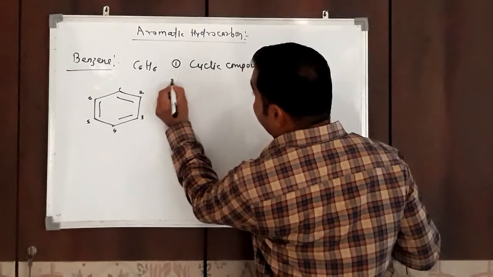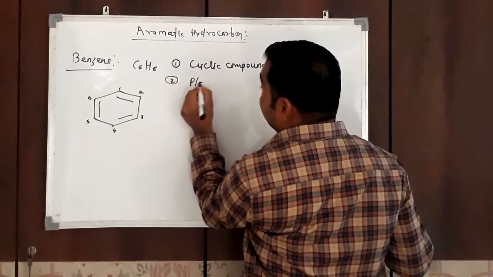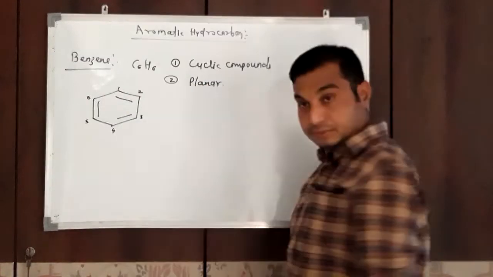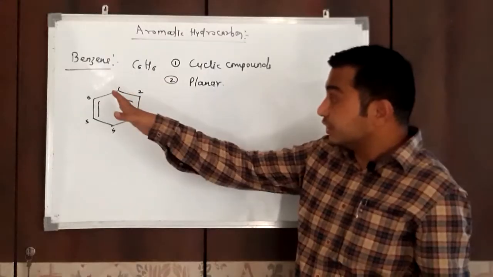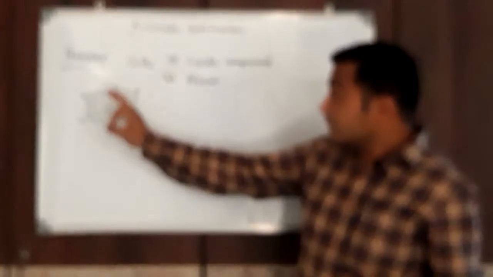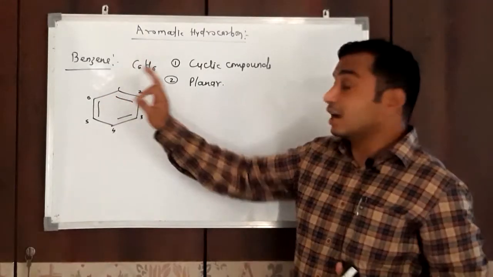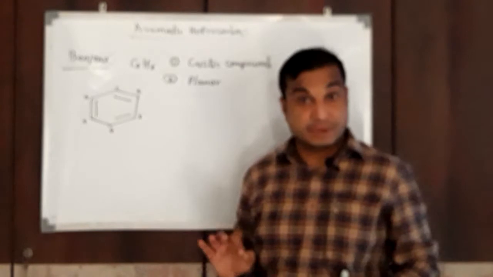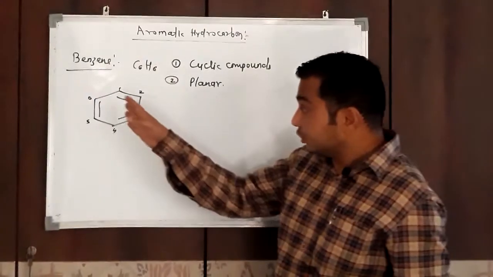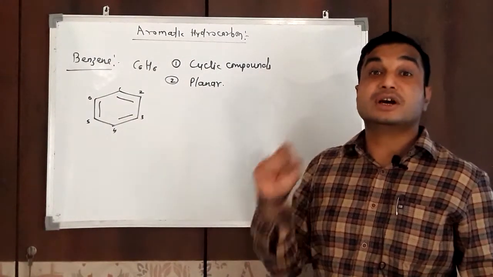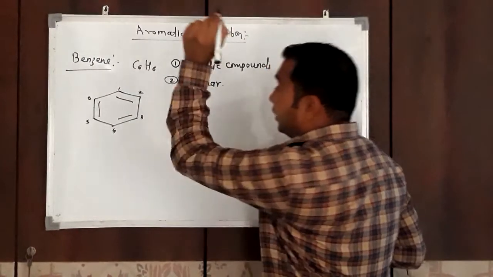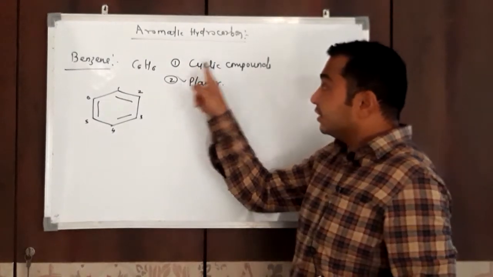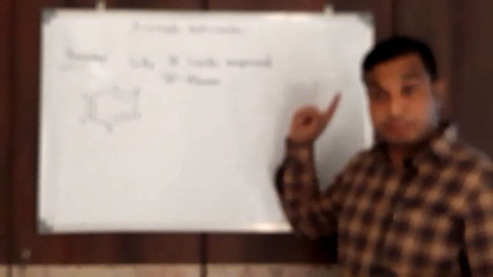Now the second point, the compound must be planar. Whatever atoms are present in this compound, this benzene contains C6H6, meaning it is constituted of 6 carbon atoms and 6 hydrogen atoms, and all these atoms present in this molecule must be in one single plane, that is called planar. So the first criterion is cyclic. The second criterion, the compound must be planar, meaning all the atoms must be in one plane.